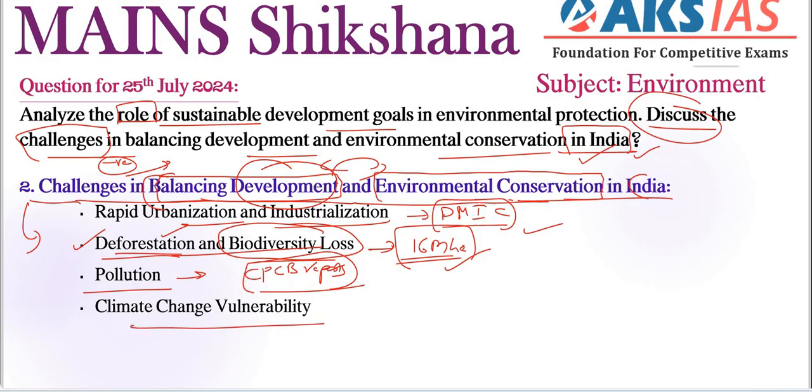Next, climate change vulnerability. Here, India is highly vulnerable to climate change impacts such as extreme weather conditions. Recently, we have seen heat waves also, right? So the Global Climate Risk Index ranks India among the top 10 countries most affected by climate change. That is very important. India is in the top 10 countries, right? These types of relevant examples, reports or indices, we need to include, right?